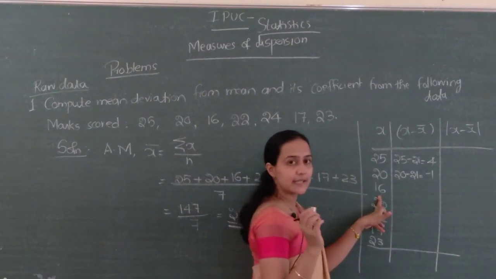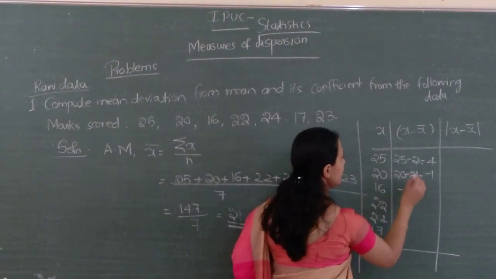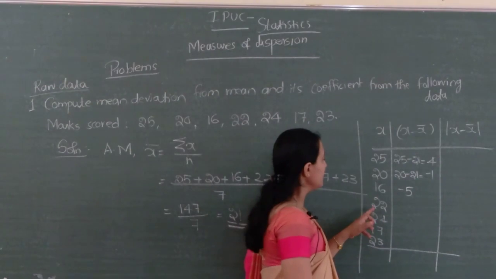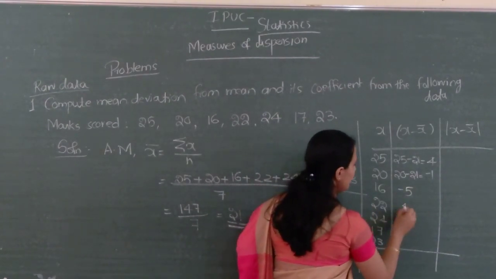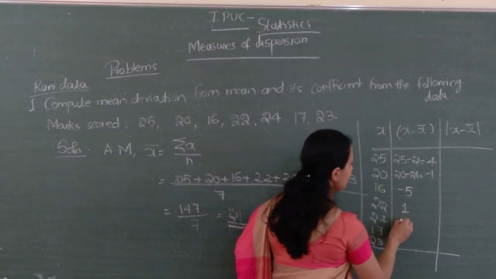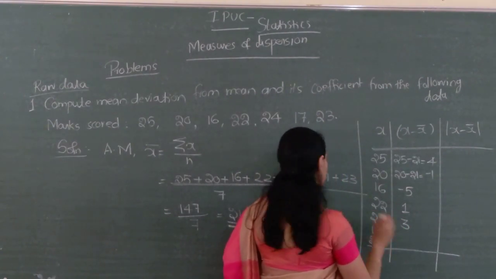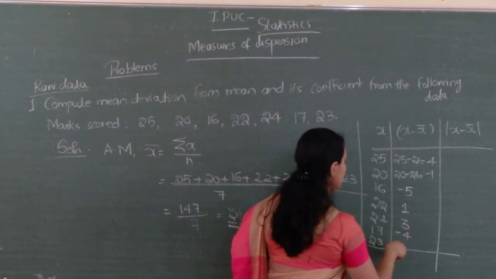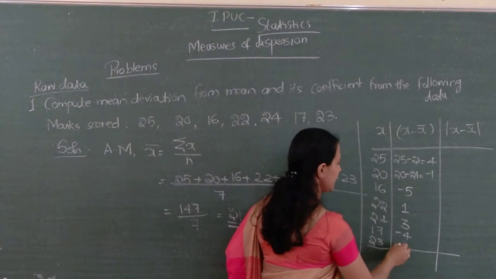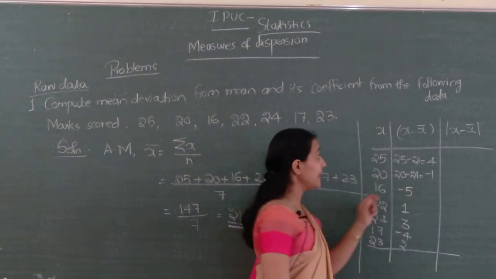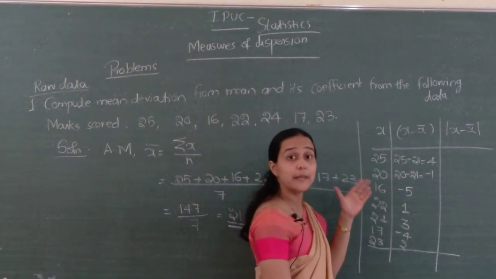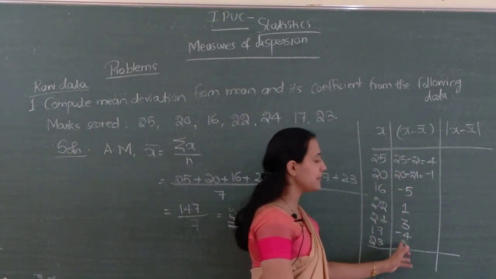Similarly, 16 minus 21. How much? Minus 5. Correct? 22 minus 21 is 1. 24 minus 21 is 3. 17 minus 21 is minus 4. 23 minus 21 is 2. Correct? See, x minus x bar may be negative, sometimes it may be negative.